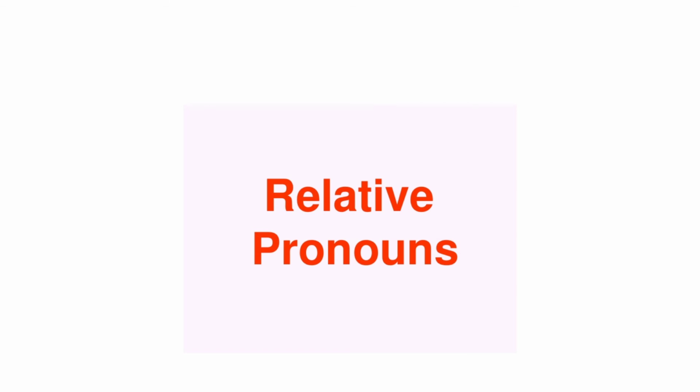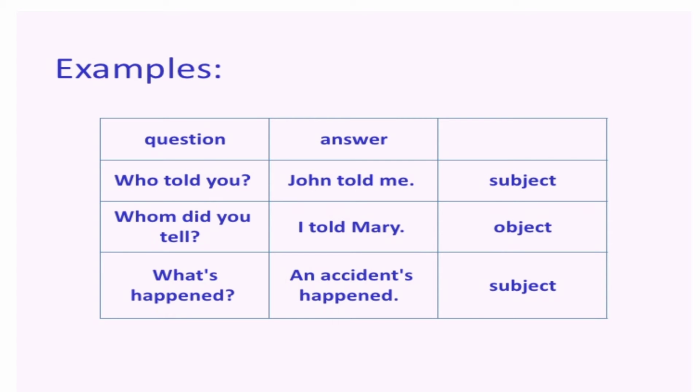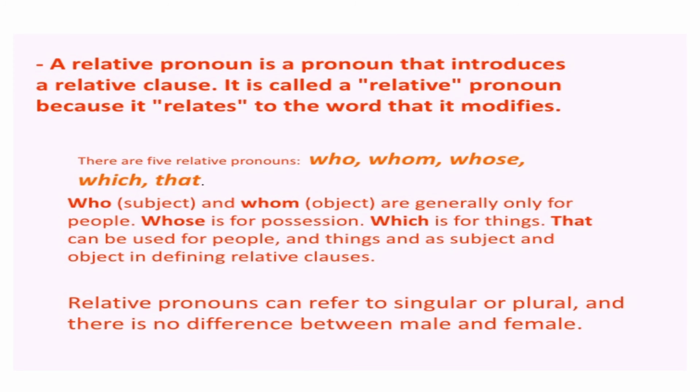Examples. Who told you? So who has been used as a subject here. इसका आंसर में हम नहीं जाएंगे. Whom did you tell? तुम्हें किसने बताया? So here whom has been used as an object. What's happened? That is, what has happened? An accident has happened. So what has been used here as a subject. I think your doubts have become clear. Let's move to relative pronouns.